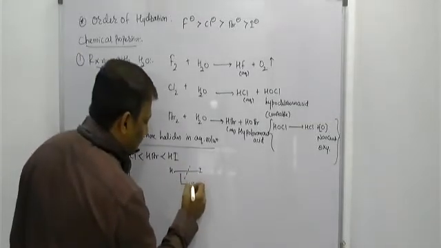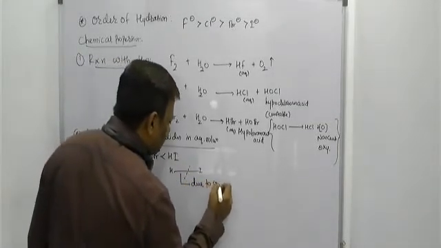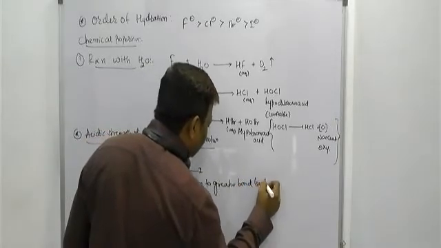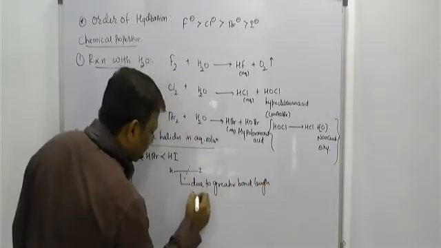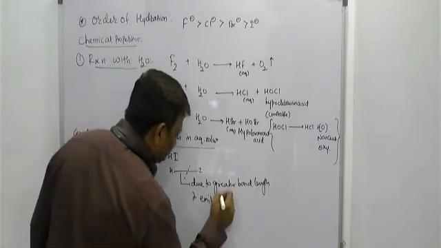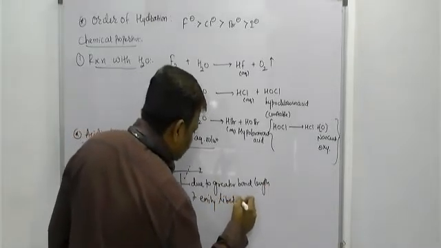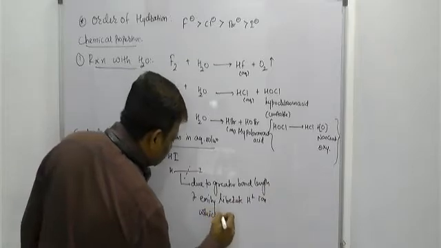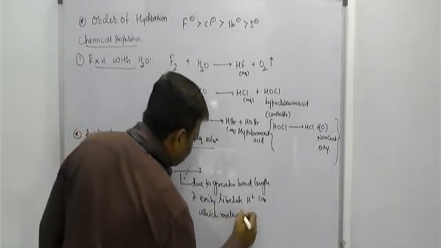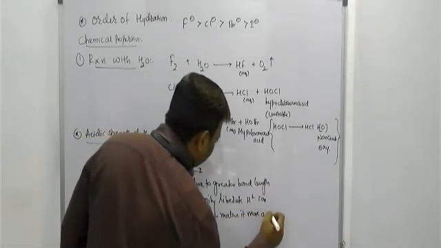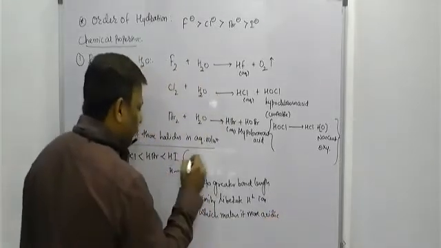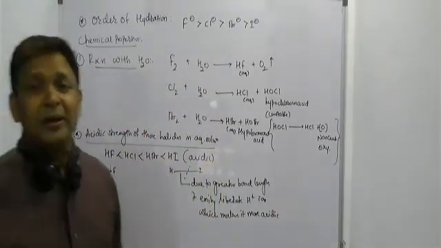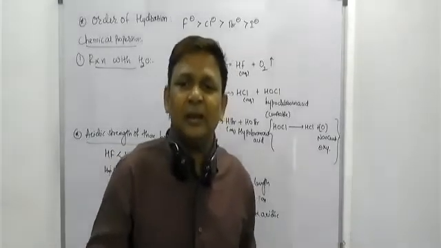So I should say, due to greater bond length, it easily liberates H plus ion, which makes it more acidic. See beta, this is greater in acidic nature than the HF. This is the order of acidic nature of these halides in aqueous solution.